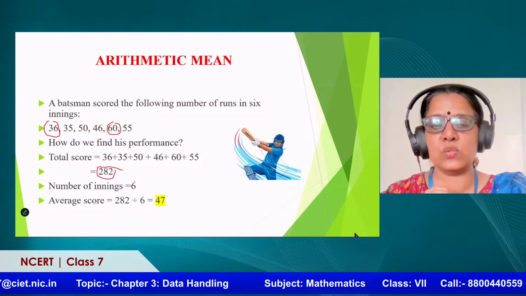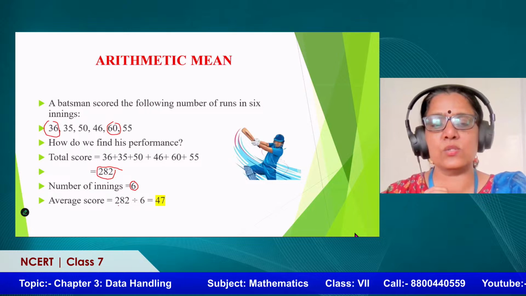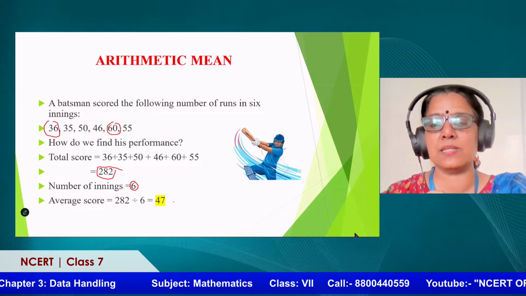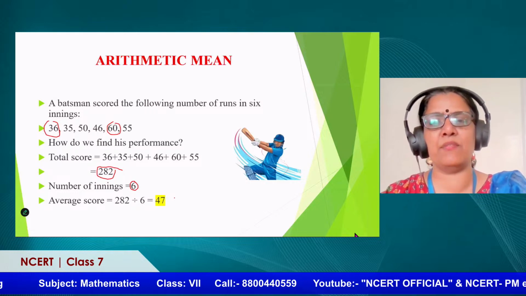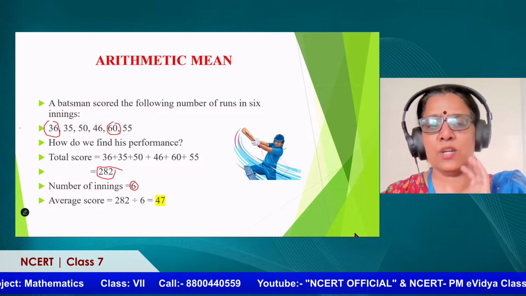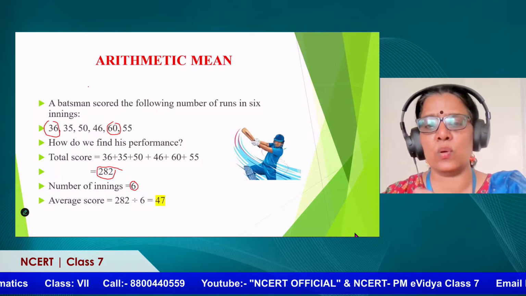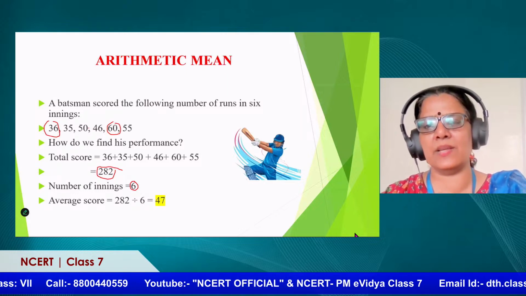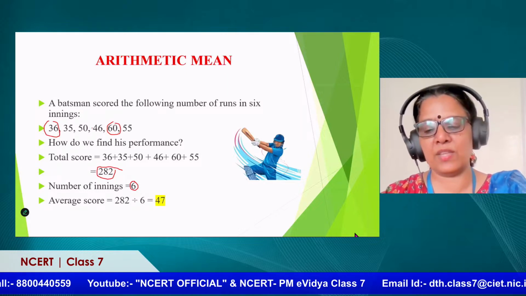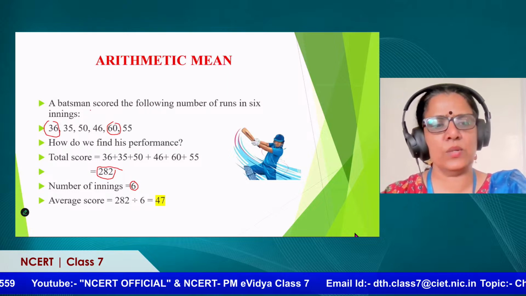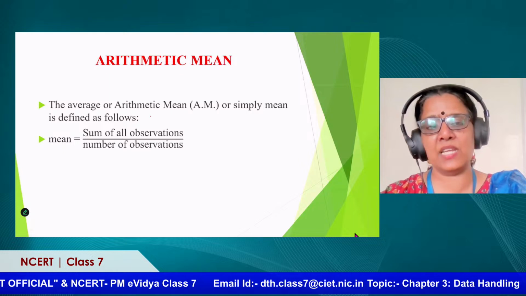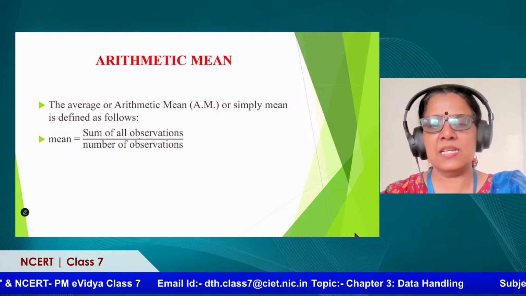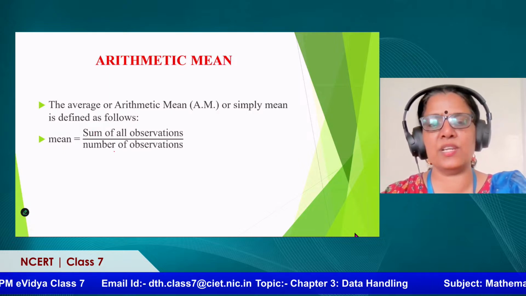So 282, he played 6 innings. So 282 divided by 6 is 47. So we can say, okay, this batsman's average is 47. Instead of looking at all 6 scores, if you look at his score 47, you know the performance of that batsman. Now, average, or arithmetic mean, is simply defined as the sum of all the observations divided by